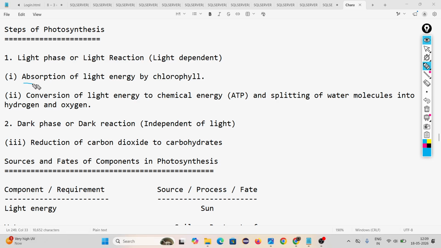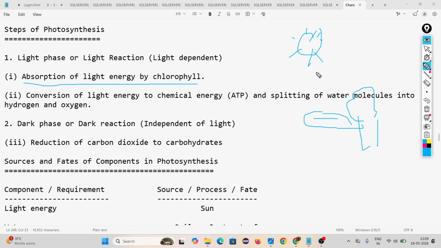Number 1 step, absorption of light energy by chlorophyll. Look, this is the sun, and this is a plant leaf. First thing, this sunlight is absorbed by chlorophyll. Chlorophyll is responsible for absorbing sunlight. This is step number 1 in photosynthesis, or particularly in the light reaction.